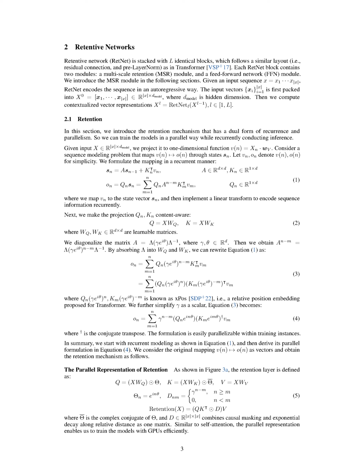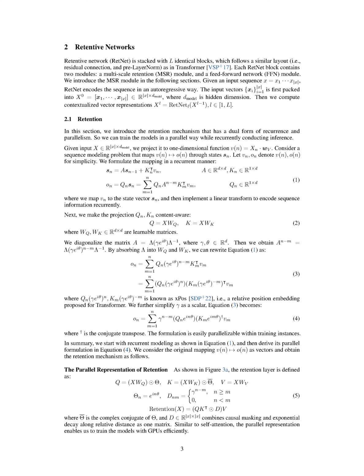We can simplify this mapping process by using a recurrent formula where each state S_n is a combination of the previous state S_{n-1} and the current input v_n, multiplied by a transpose of a matrix K_n. Next, we map v_n to the state vector S_n and then apply a linear transformation to encode sequence information in a recurrent manner. We make the projection matrices Q and K content aware by multiplying X with learnable matrices W_Q and W_K respectively. We then diagonalize a matrix A and obtain a new form of A that can be raised to the power of n-m.